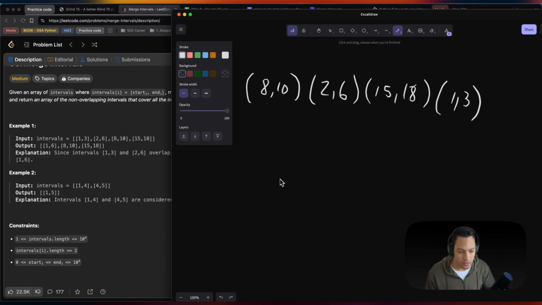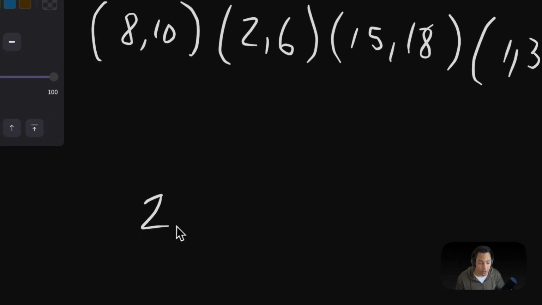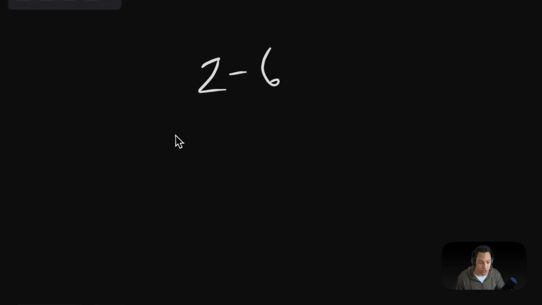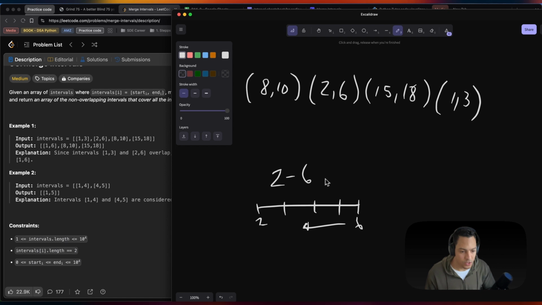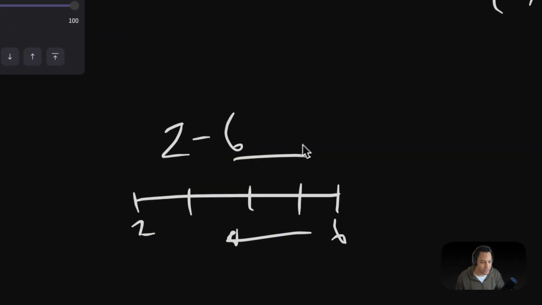Overlapping intervals are intervals that are naturally connected, right? So if we have 2 and, let's say, 6 here, from 2 to 6, if we imagine a straight line from 2 to 6, 2 starts here, 6 ends here, we have a bunch of values, 3, 4, and 5, that go before our ending interval, right? So we know that the first thing we need to do, since we have to return all those intervals, is sorting, because that's the only way we're going to be able to find everything that's between these lines here, right?